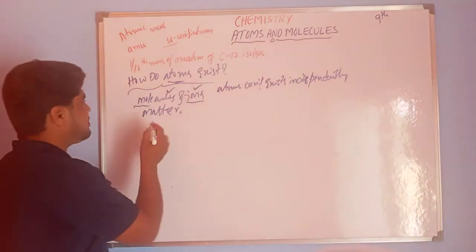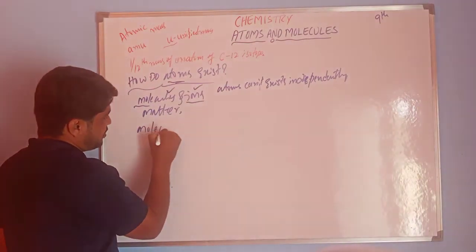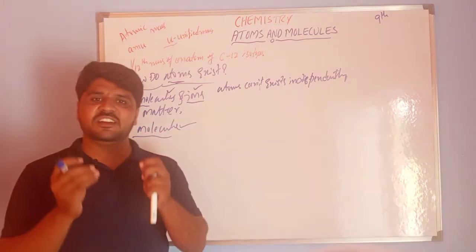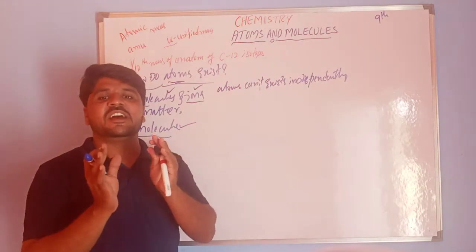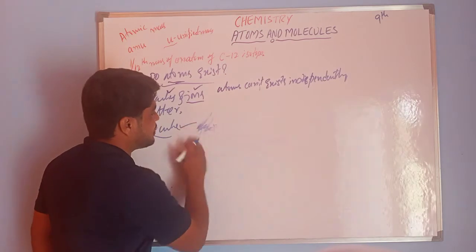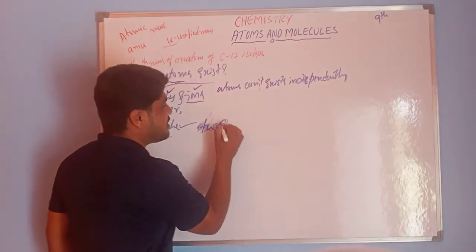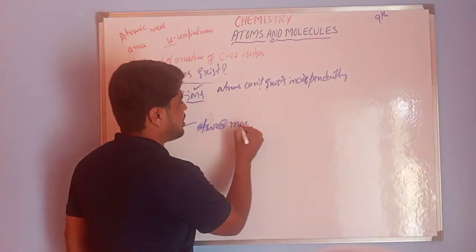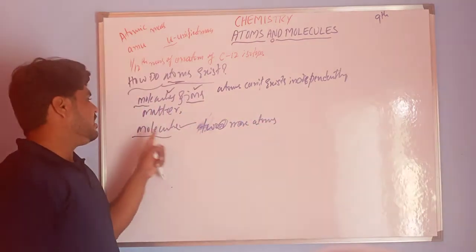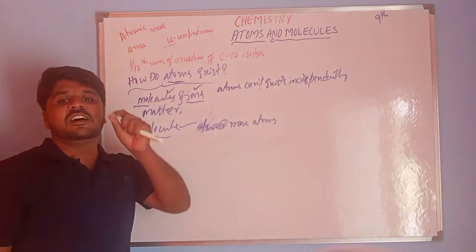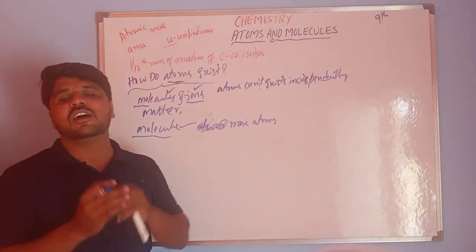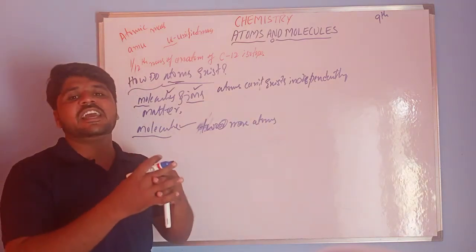Okay, next is molecule. So what is a molecule? In general, a molecule is made up of two or more atoms, a group of two or more atoms that are chemically bonded.